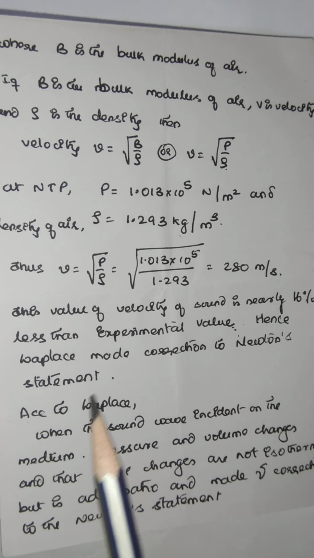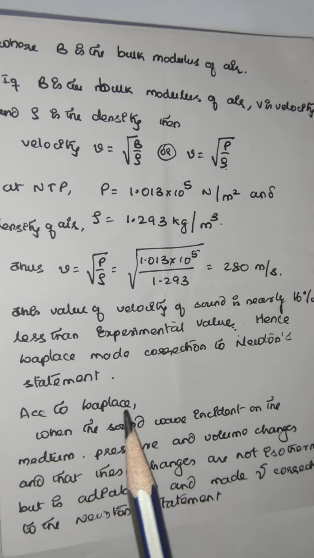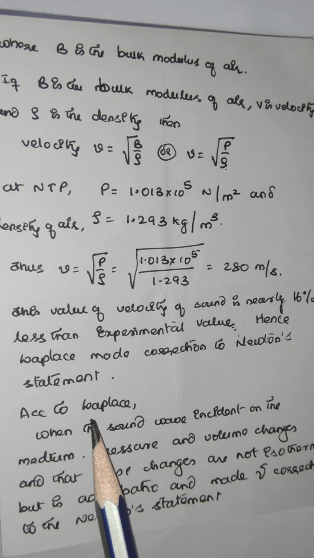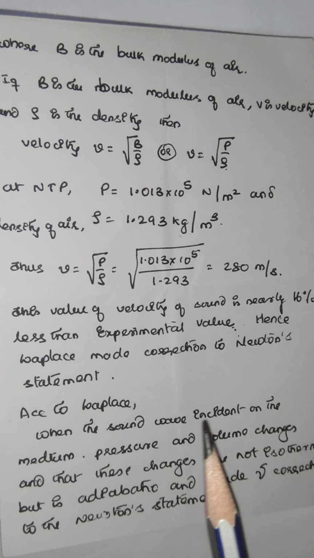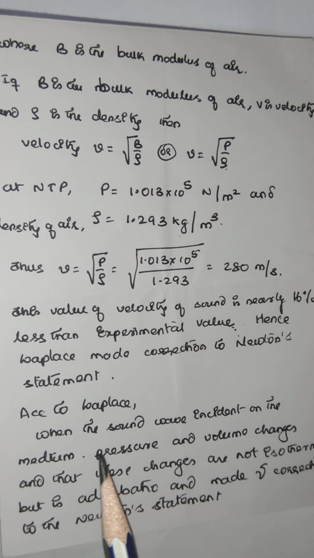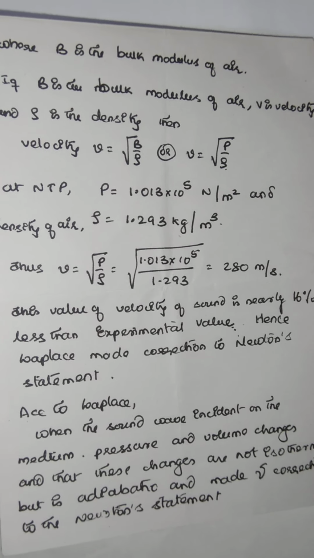Therefore, Laplace made a correction to Newton's statement: whenever the sound wave is incident upon the medium, no doubt pressure and volume change, but these changes are not isothermal, they are adiabatic, and he made a gamma correction.